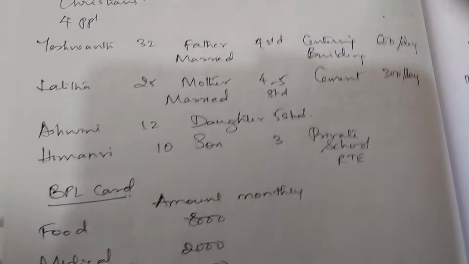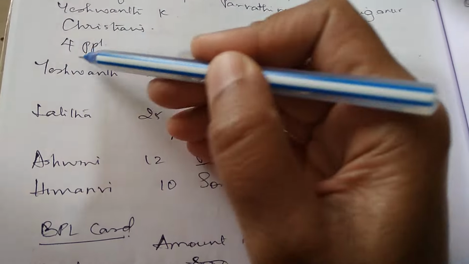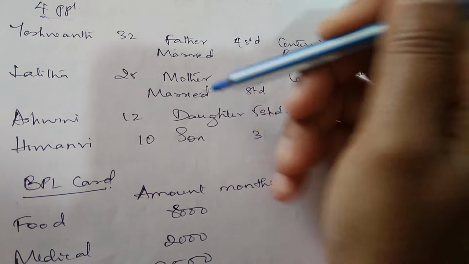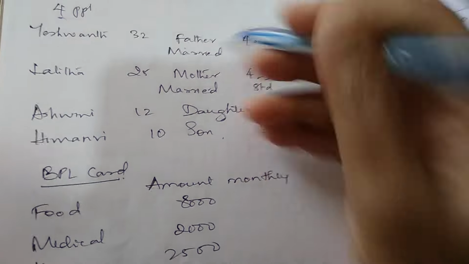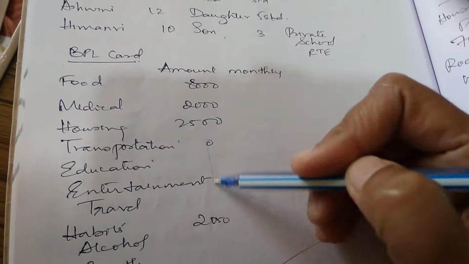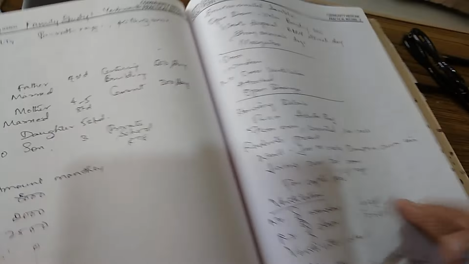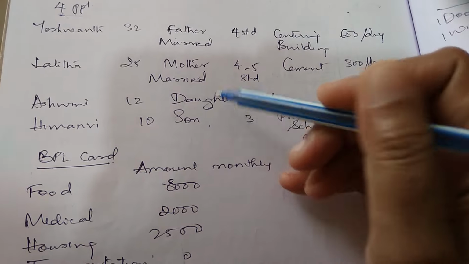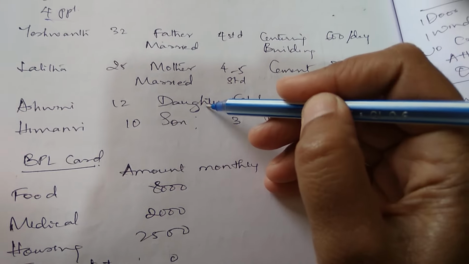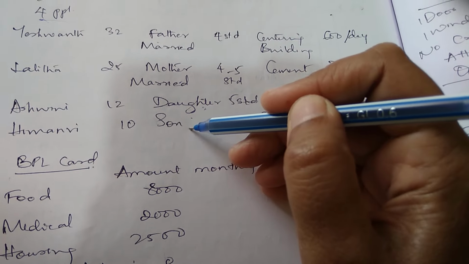These are the family studies. In family studies, you will talk about the family. How many people are there? 4 people: father, mother, daughter, son. And what BPL card they have, habits, etc. And housing. Focus here, guys. You'll have to tell them that a daughter is equal to a son, and a daughter should not be thrown out of the house because a son was born later.